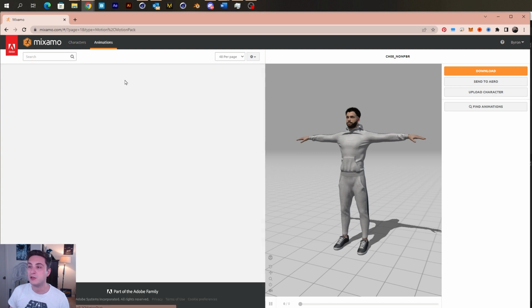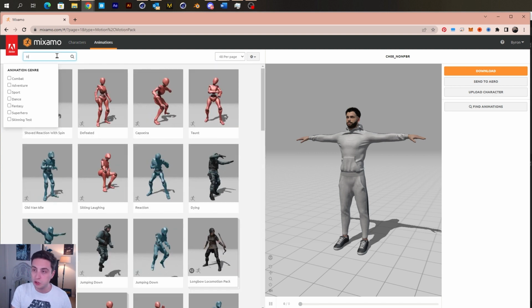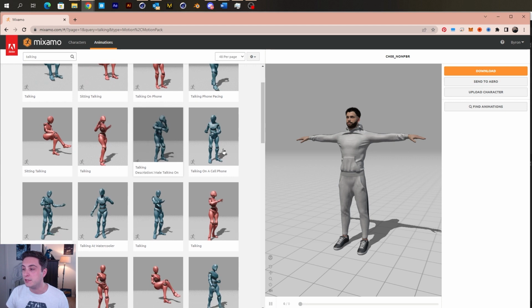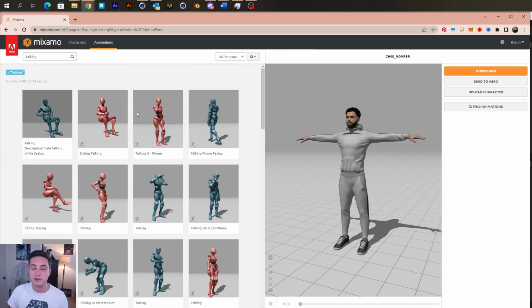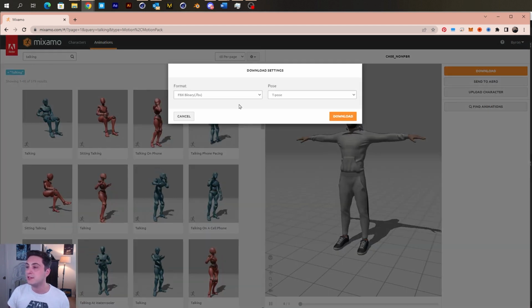And then I chose animations, and I just searched talking, selected a few of these different animations, chose a few ones where they were laughing as well, click download, and save those as FBX. If you don't have an Adobe account and you don't have access to Mixamo, there are other free mocap resources that you can find online that you could probably download.